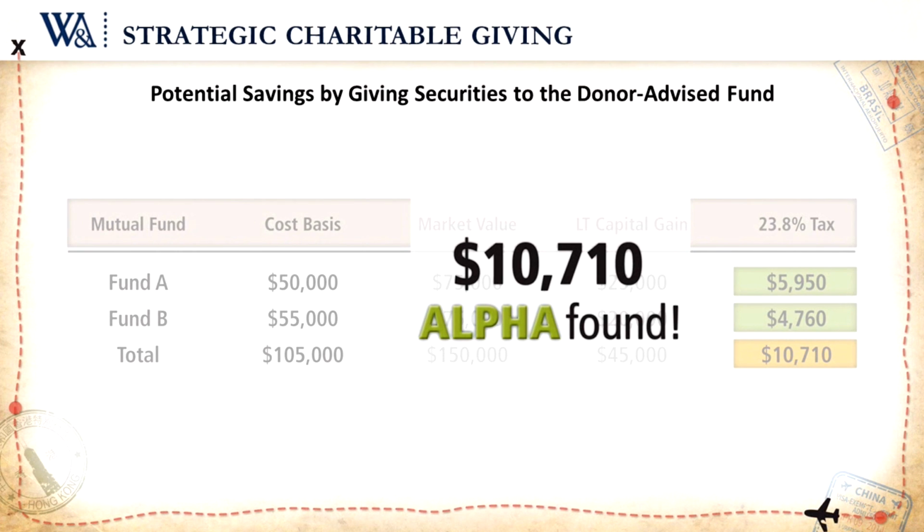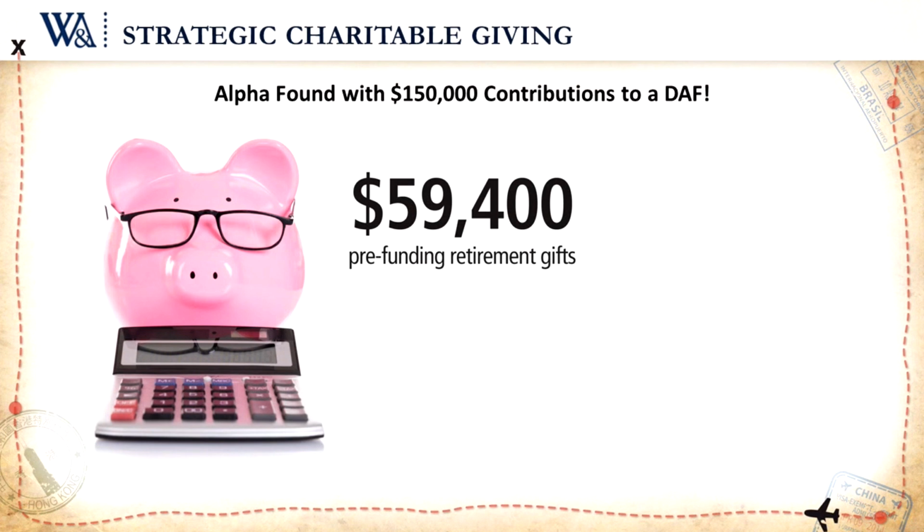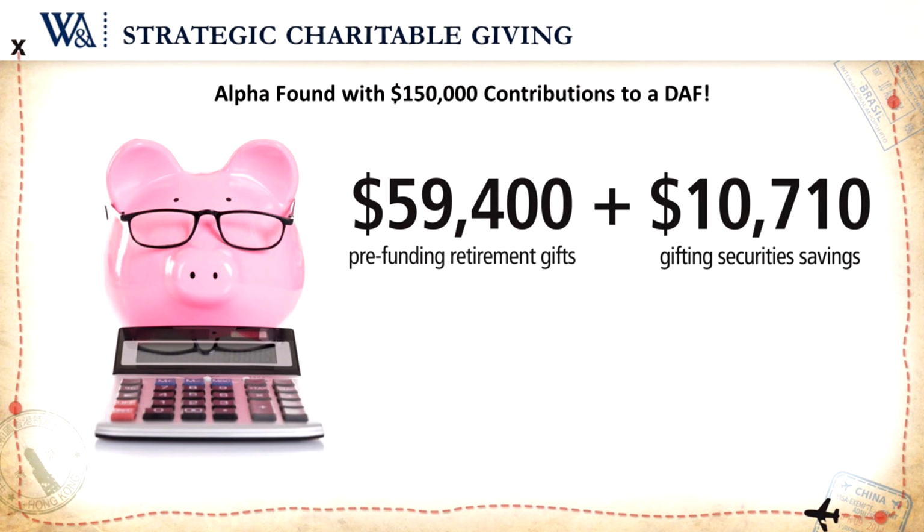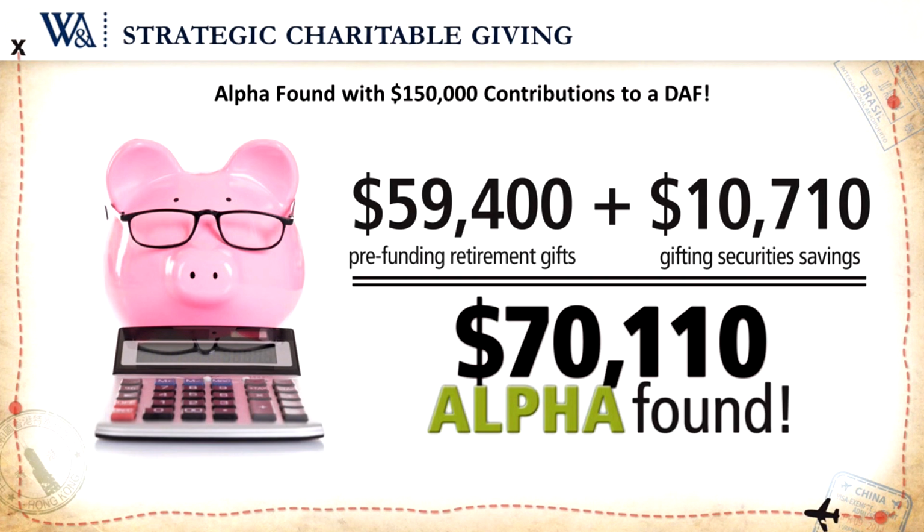So let's review what we've been able to do for the Smiths. Just by giving $150,000 to the donor advised fund, almost $60,000 of alpha generated. Then by deciding to give securities instead of cash, we've been able to generate another almost $11,000 of alpha, for a total alpha found on this decision of over $70,000. And that is, to meet their goal, $70,000 fewer dollars going to the United States government.